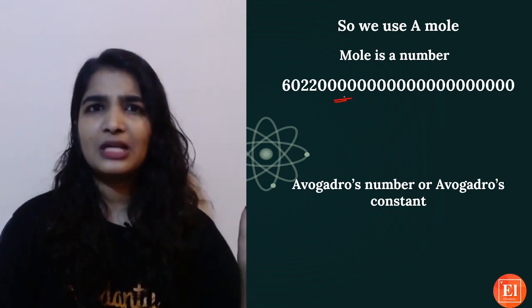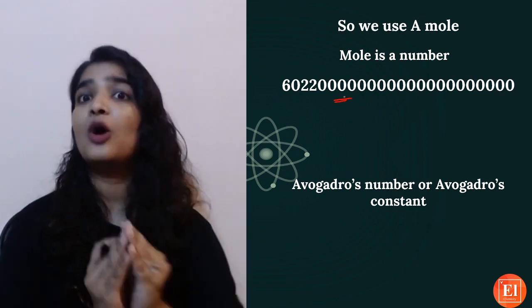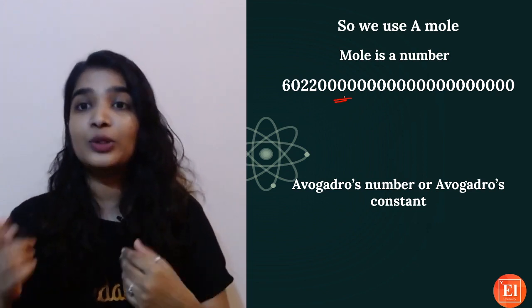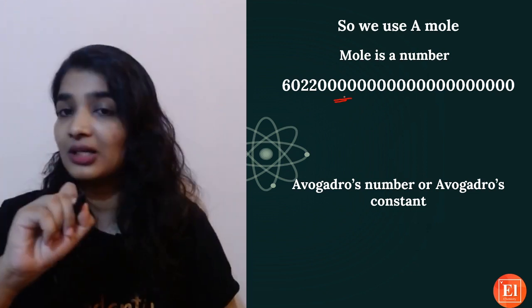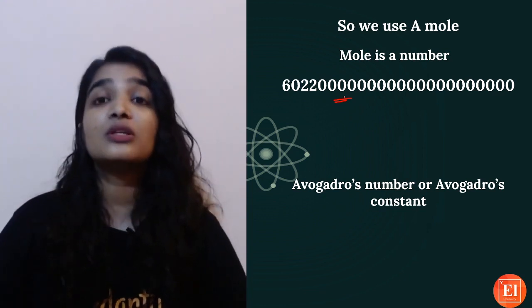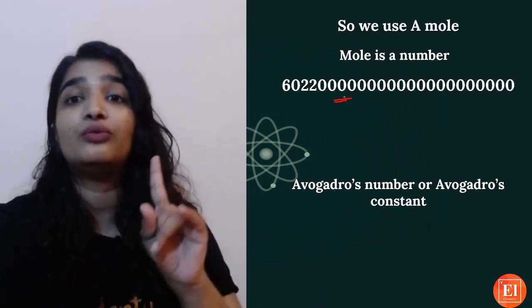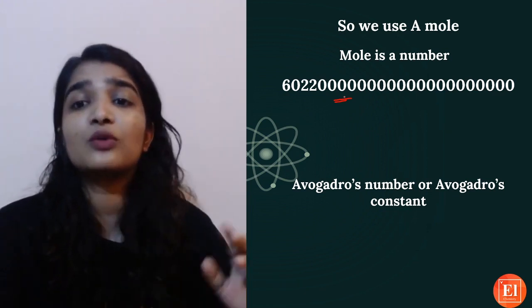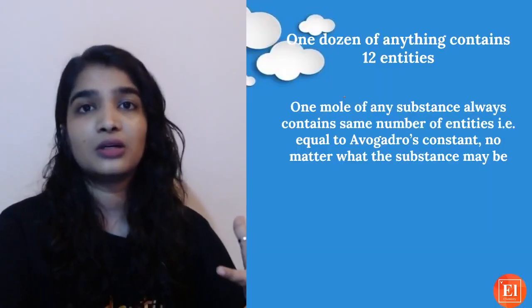I guess you have watched the last video, where I told you how big the Avogadro number is. 6.022 into, I don't even want to count. I'm not going to count the number of zeros. So this is the value of 1 mole. Okay, mole is actually a number, so Avogadro's number or Avogadro's constant.